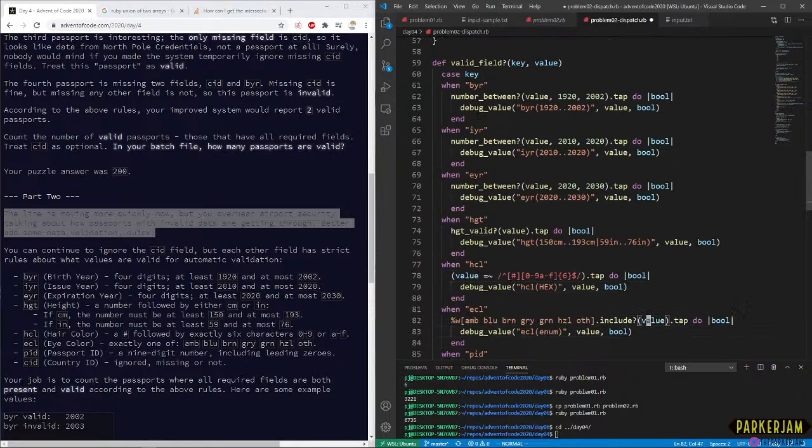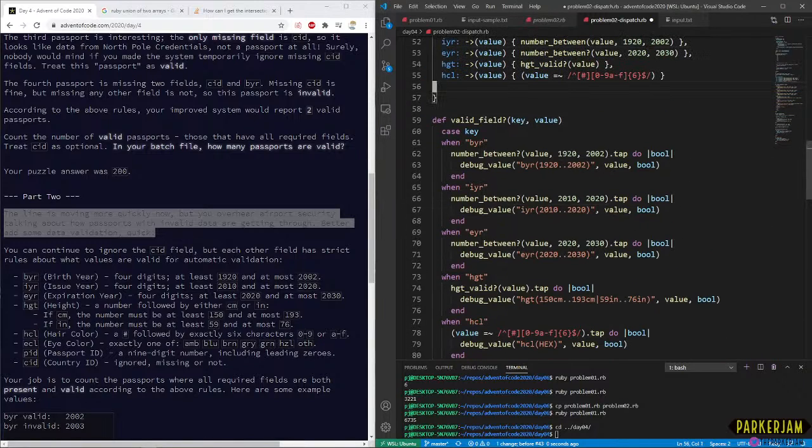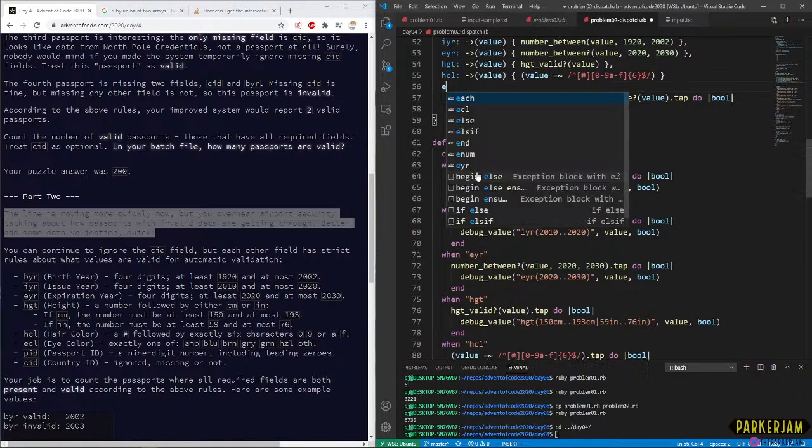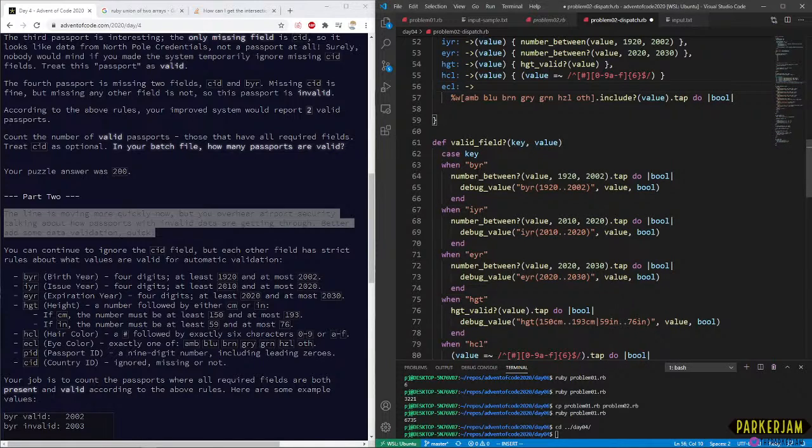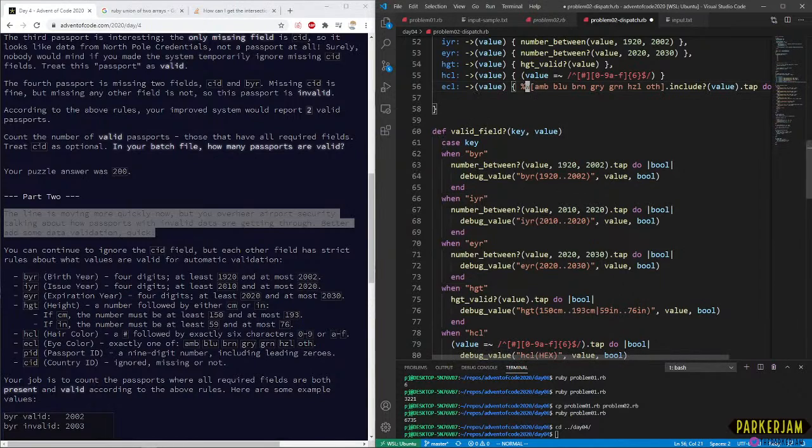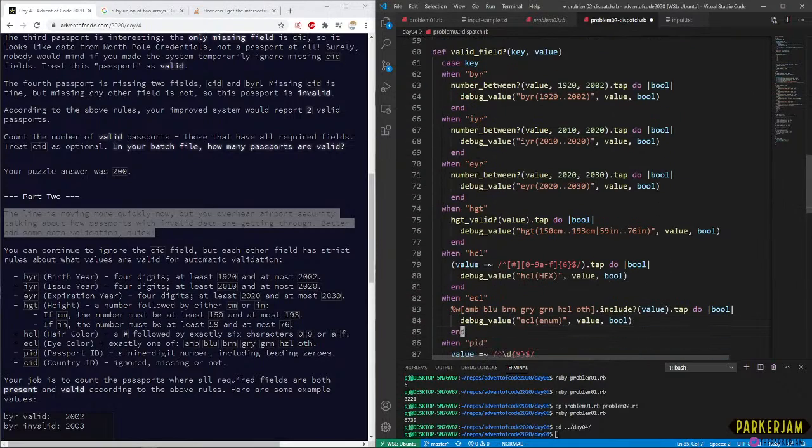Okay, so we did HCL. These validations are very concise. I guess most of the more complicated ones I already moved into methods, so that's why they're so concise.